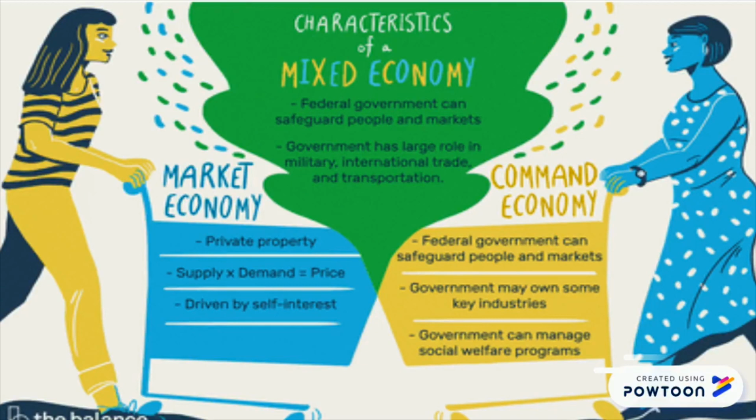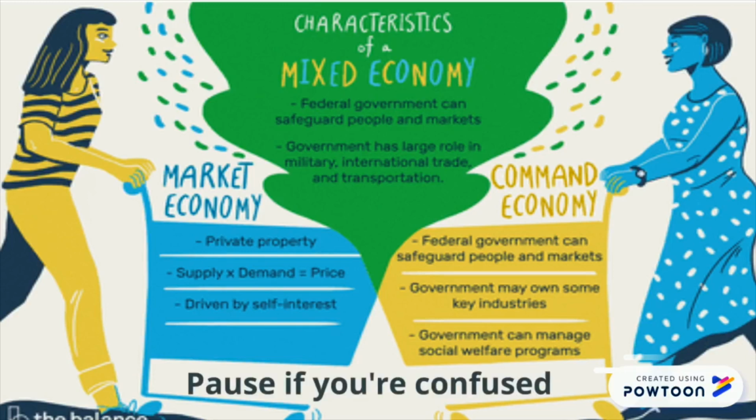Last but not least is a mixed economy. A mixed economy is a combination of market and command. For example, in the United States, companies can decide what price their products will be, but the government can decide if a product is illegal or unsafe. Most countries in the world are a mixed economy, like the United States.